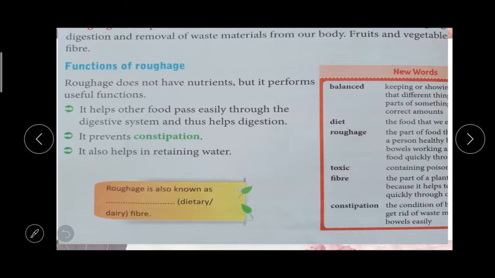Constipation means, what is constipation? In normal words we may say it as diarrhea. It prevents constipation. Then it also helps in retaining water. Do you understand up to this much?